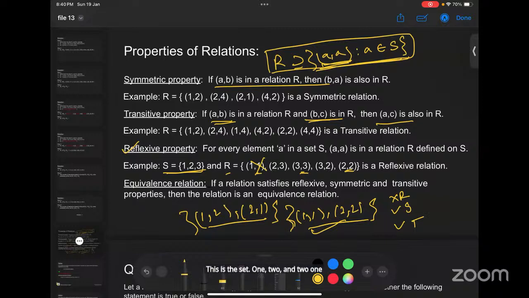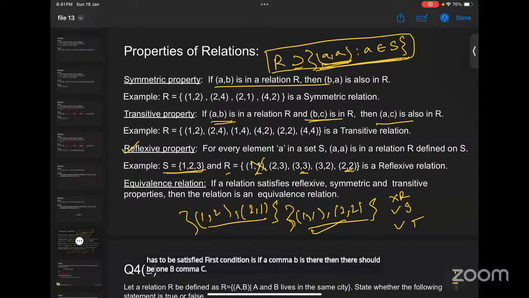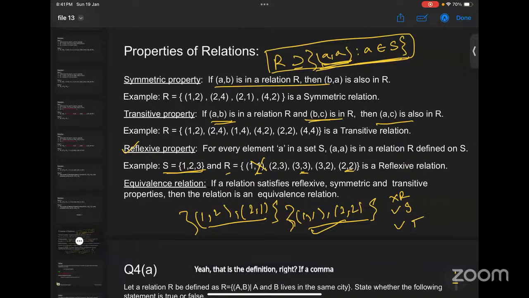For transitivity, as I can recall, two conditions have to be satisfied. First condition is if (a,b) is there, then there should be a (b,c). That is the definition, right? If (a,b) is there and (b,c) is there.